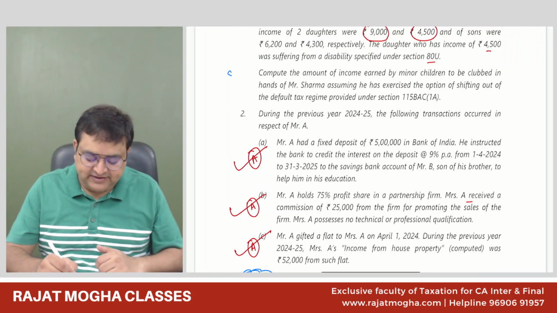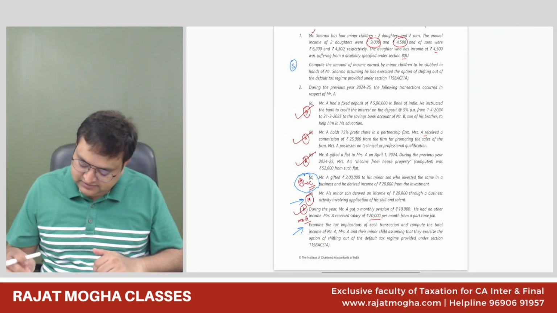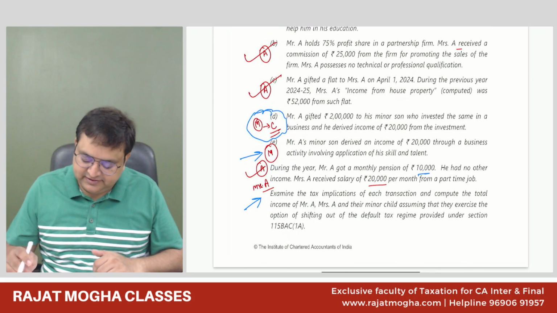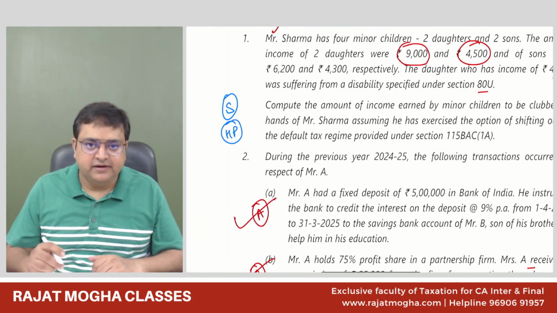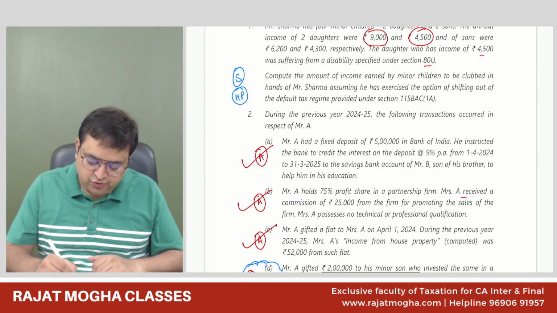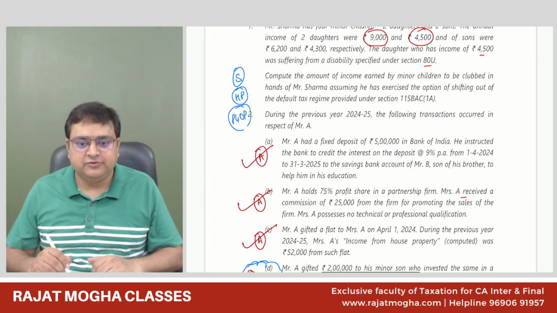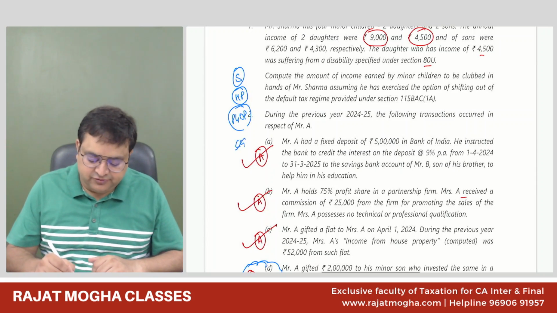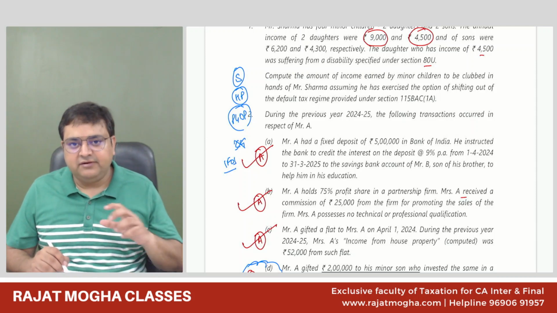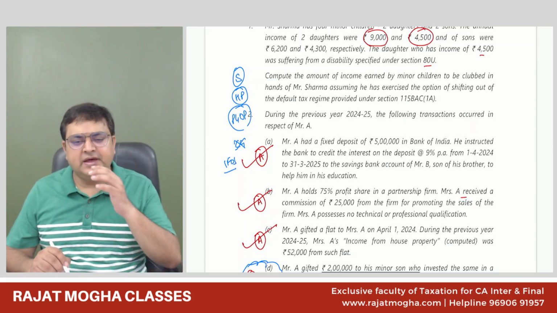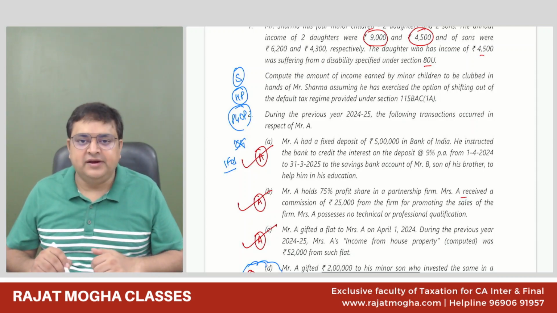For Mr. A, I believe salary income is also there. He's receiving a pension. Salary income is here. House property income is here. PGBP could be there because his son is having a business. Capital gain income is not there. IFOS income is there. Otherwise, most of the income is there. PGBP, we are not sure in whose hand it will be clubbed.